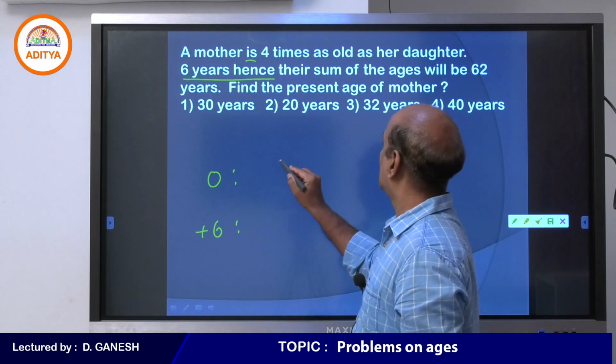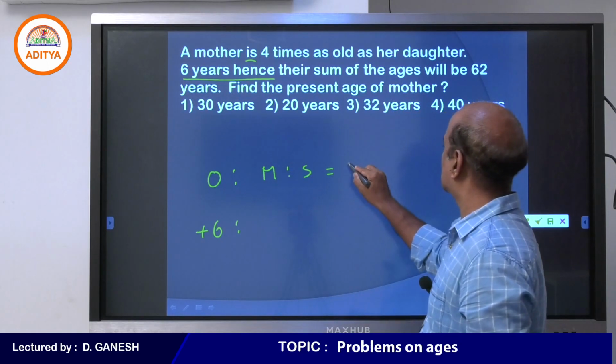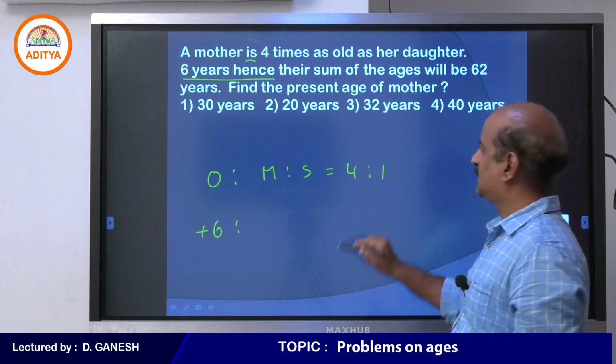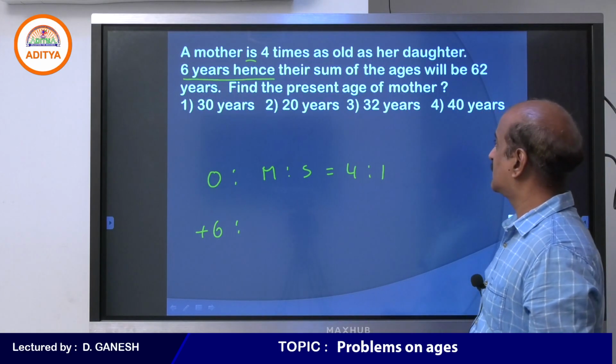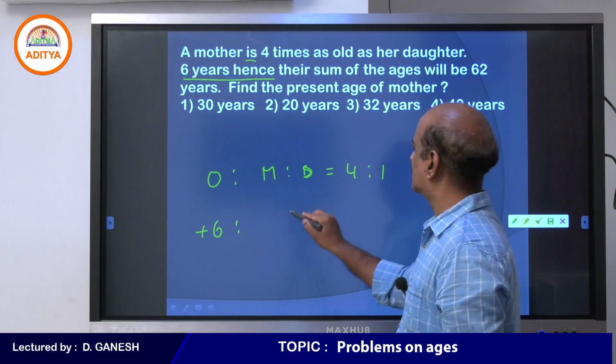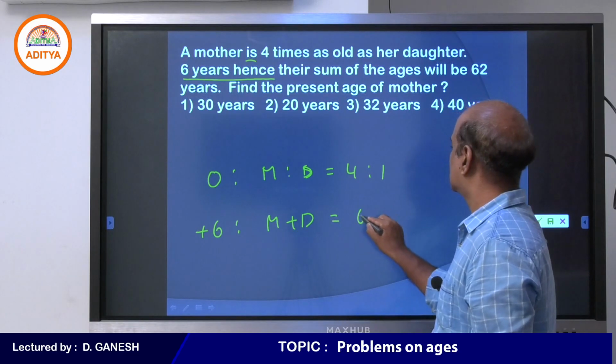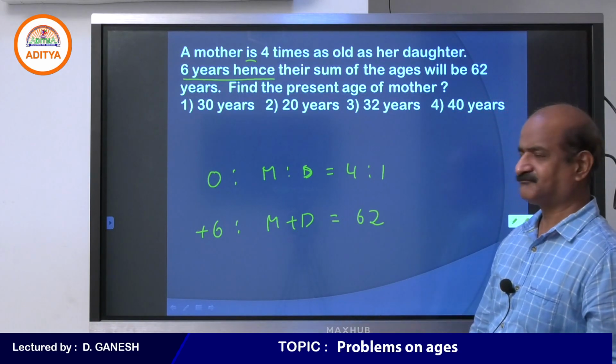What are you given? A mother is 4 times as old as her daughter. 4 is to 1 is the present ratio of mother and daughter. And the sum of the ages of mother and daughter after 6 years will be 62.